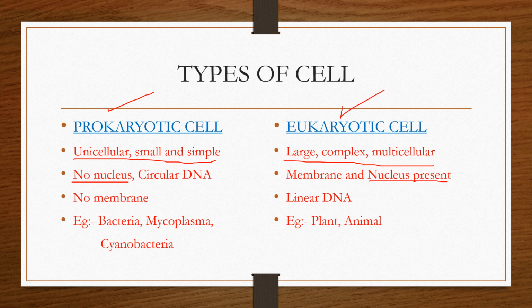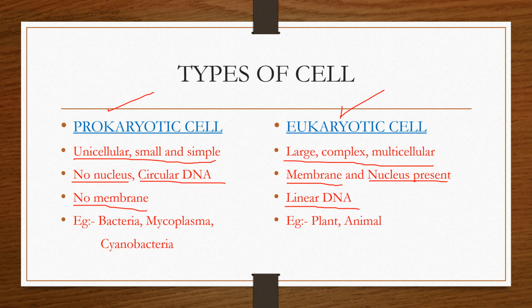In a prokaryotic cell we can see circular DNA, and in a eukaryotic cell we can see linear DNA. A prokaryotic cell does not contain a membrane-bound organelle, and a eukaryotic cell contains membrane.